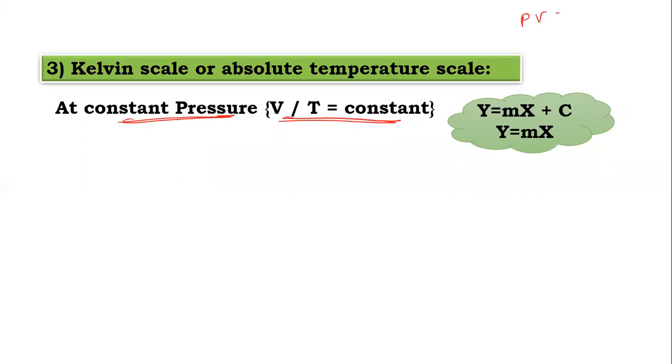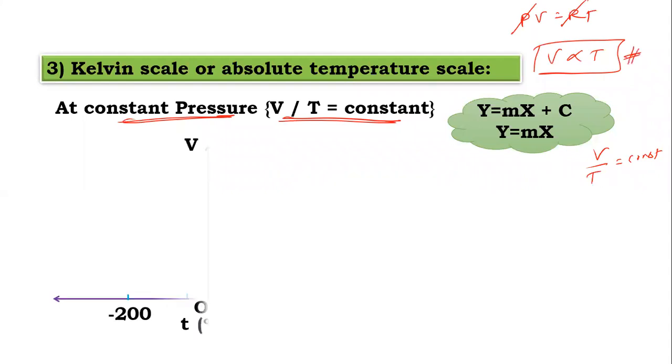By PV is equal to nRT, I can write RT. So if the pressure is constant, I cut the pressure. R is already constant. So V is proportional to T, or we can write V by T is equal to constant. Now if you plot a graph of this, these are proportional, so we get a straight line.